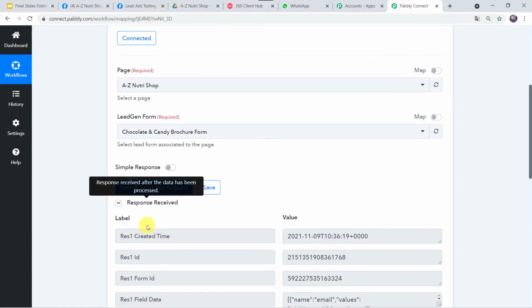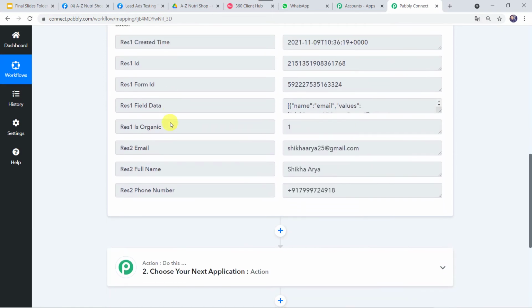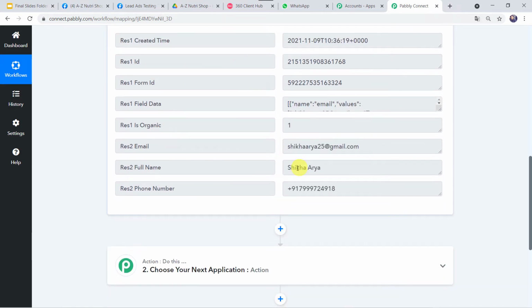And here we can see the responses received and the details that we have filled in the form, that is name Shikha Arya, her phone number and the email address is captured over here. Now we want to send the chocolate and candy business brochure to this particular customer on this WhatsApp number.